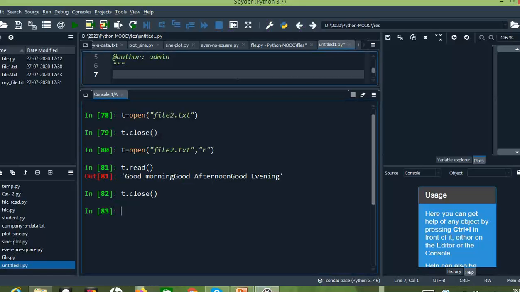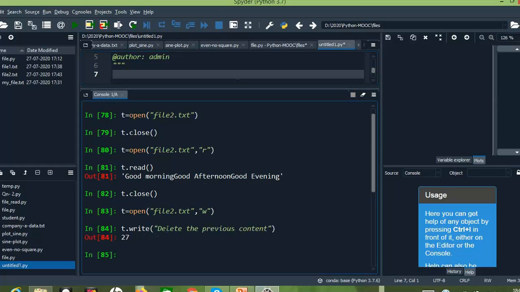Already we have a file, file2, so let us open it in write mode. Now I am giving t dot write of "delete the previous content". In total I have written 27 characters here, so we are getting 27 as the output. Now let me close the file.